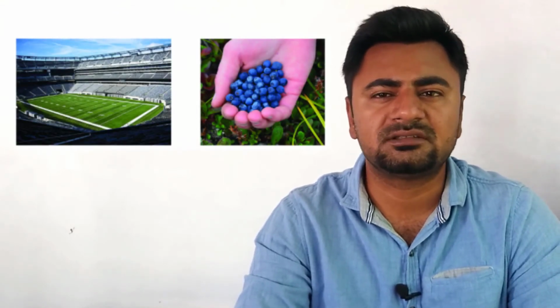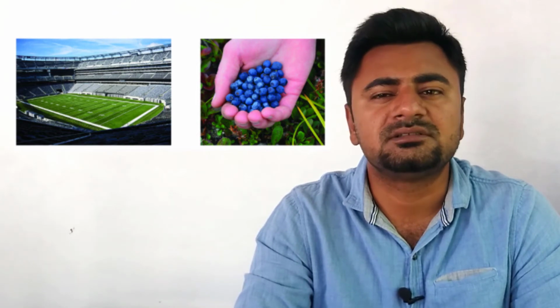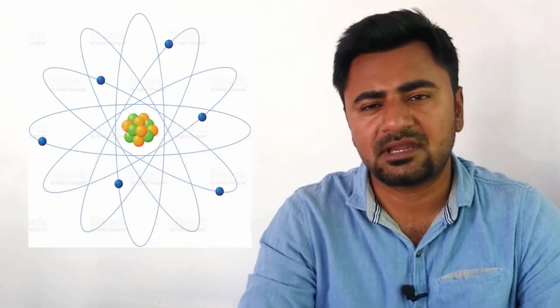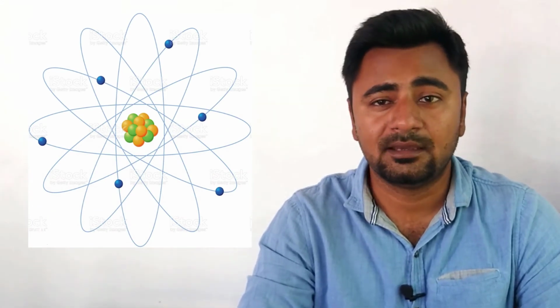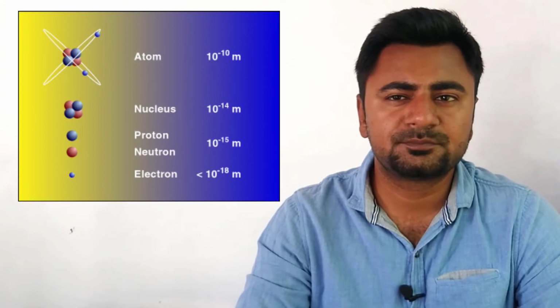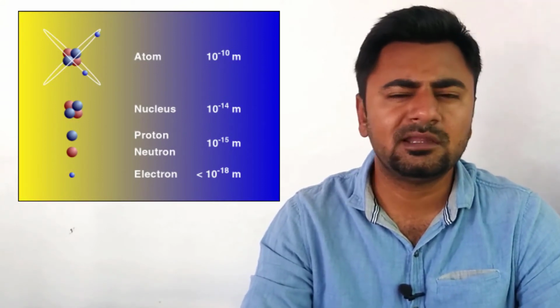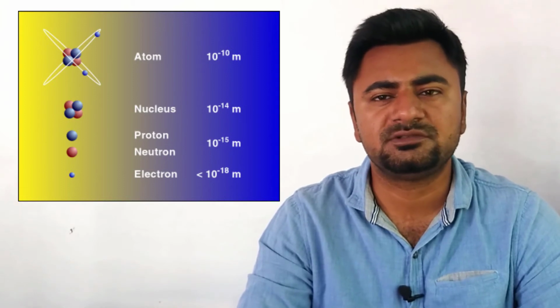For example, if the diameter of an atom could be the size of a football stadium, then the nucleus would only be the size of a choco bean, which means that most of the atom is empty space. And electrons are even smaller than protons and neutrons. Electrons, protons, and neutrons have their characteristic charges and masses. The values of these are too small to be very useful when discussing general chemical properties.